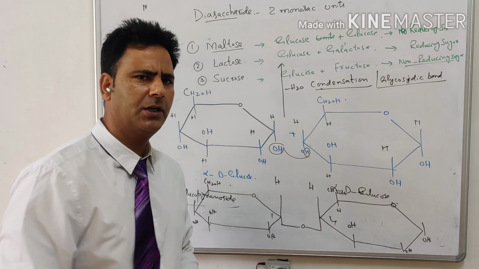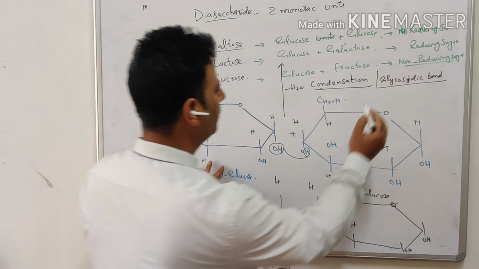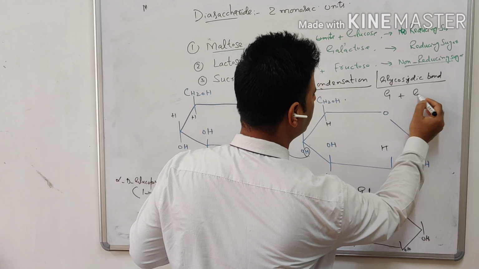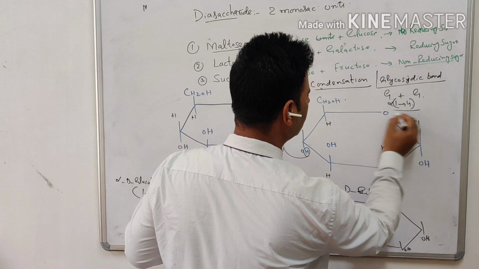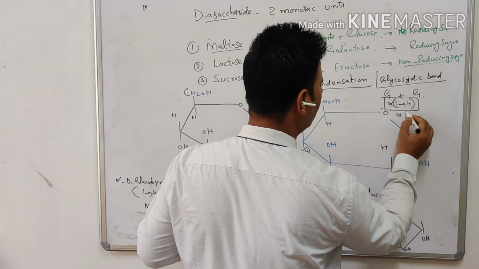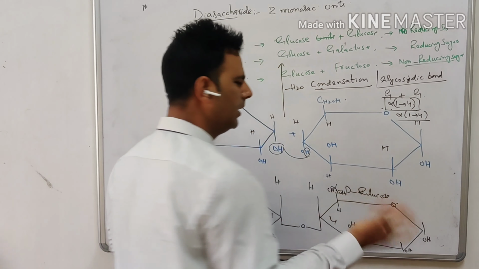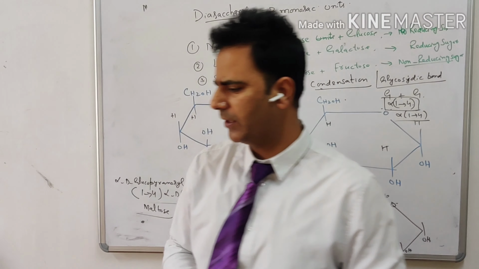Whenever you have to draw the structure of maltose, you can remember it this way. You have to put glucose here, and glucose here. The linkage is 1,4. All of them are alpha. So the glycosidic linkage in this is an alpha 1,4 glycosidic linkage. You know the structure, so you can try it also.